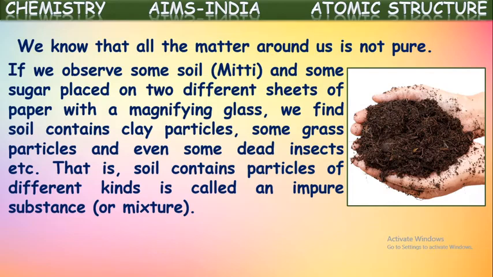For example, if you take some soil into your hands or onto some paper and observe it using a magnifying glass, or even by watching directly, you can identify it is made up of different kinds of substances. Clay particles will be there, some small stones also may be there, and even some grass pieces and some dead insects will be there in the soil. So all these kinds of particles are present in the soil. Thus, soil is said to be an impure substance. It is also called a mixture. So soil comes under mixtures. It is not a pure substance.